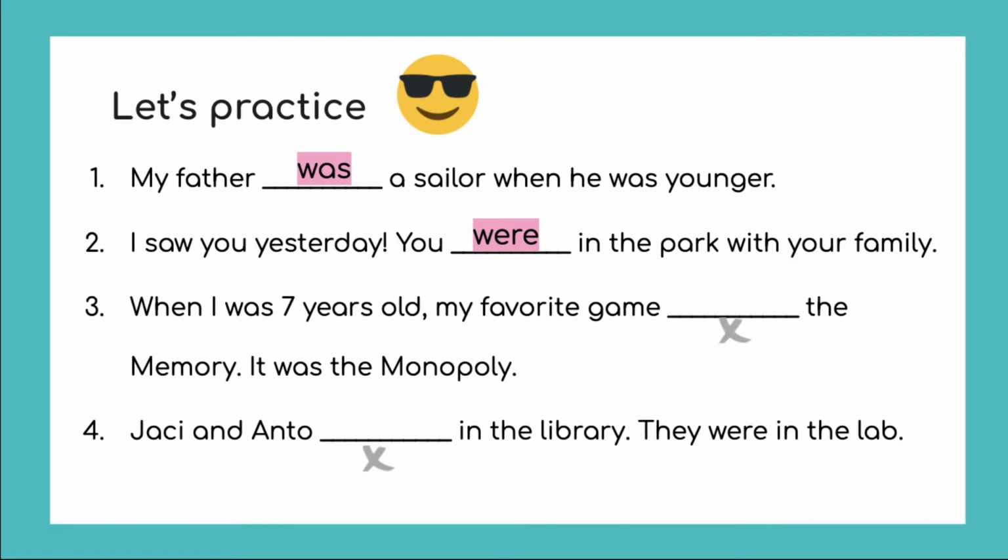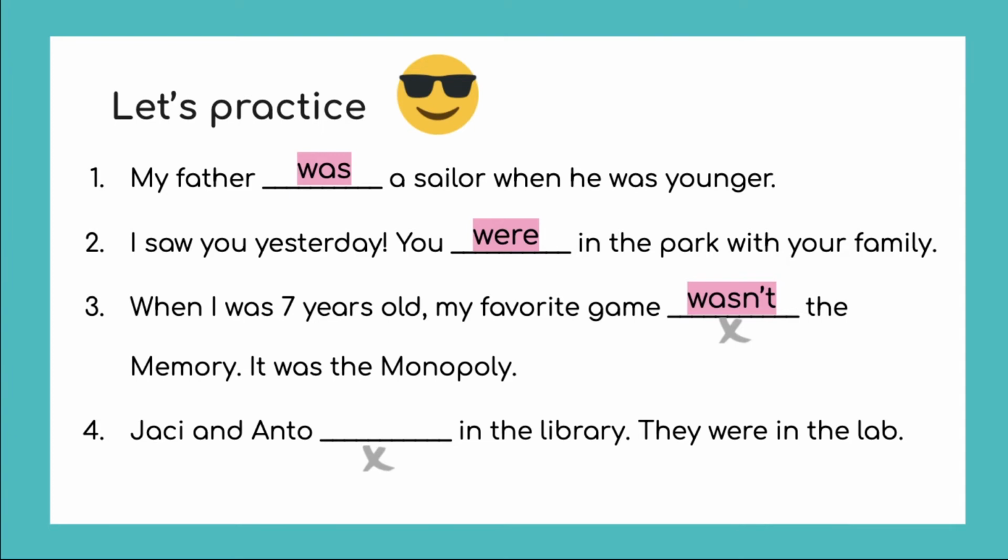When I was 7 years old, my favorite game, but look, there is a cross there. That cross means that the sentence is negative. So you have to write, when I was 7 years old, my favorite game wasn't the memory. It was the Monopoly. Number 4.